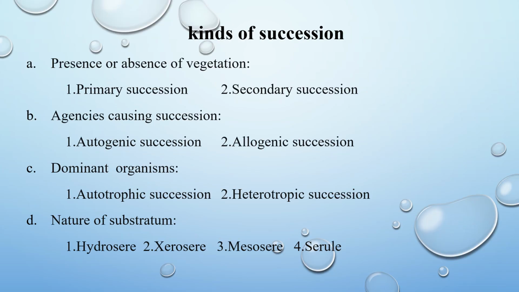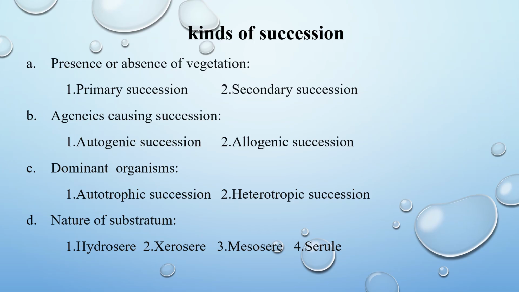Kinds of succession. Succession is classified into different types based on the presence or absence of vegetation, agencies causing succession, dominant organisms, nature of substratum. First, presence or absence of vegetation. On the basis of presence or absence of vegetation in the region, it is divided into two types.